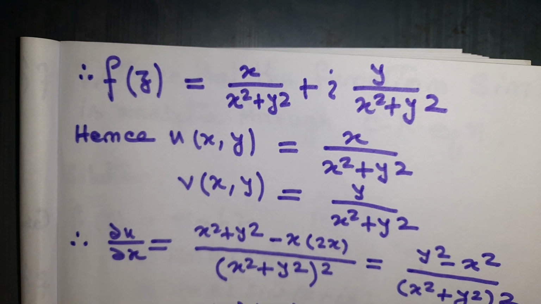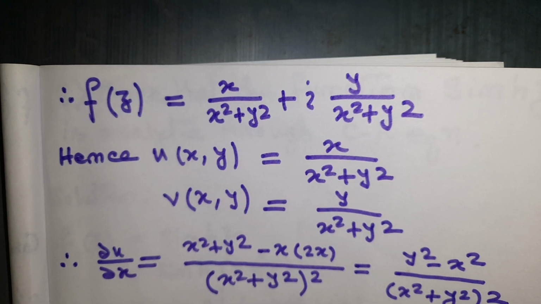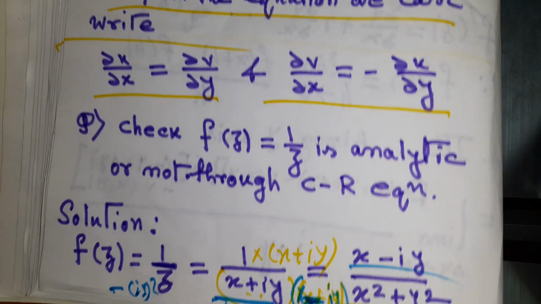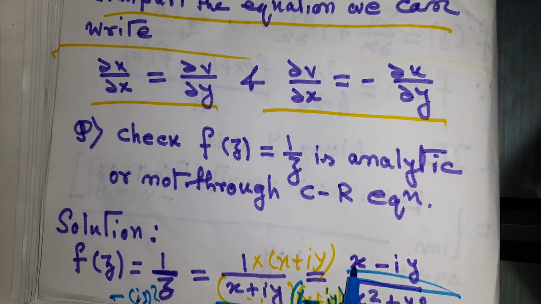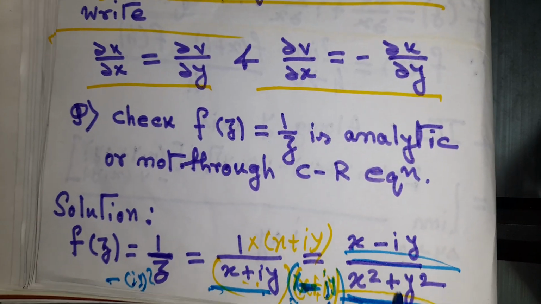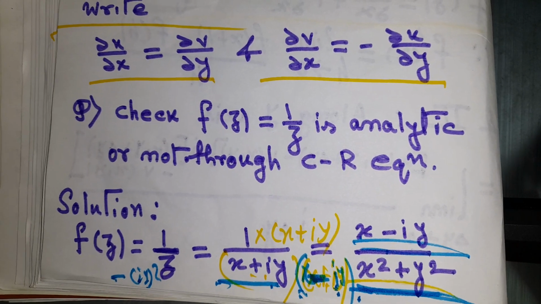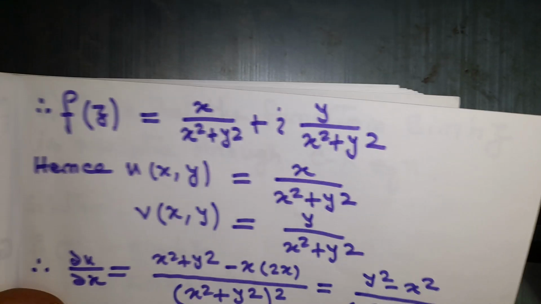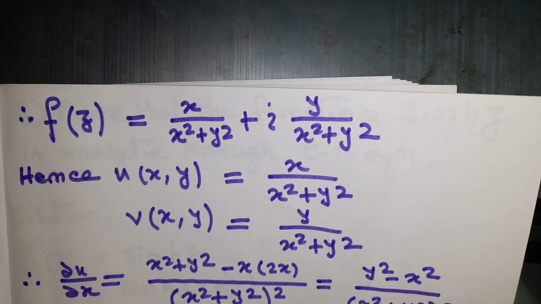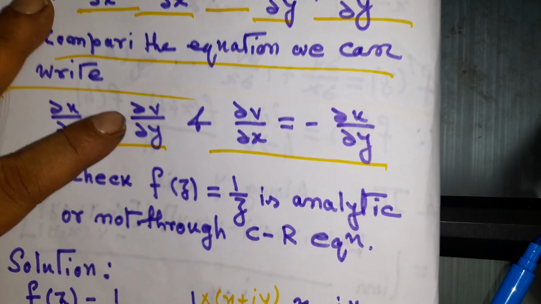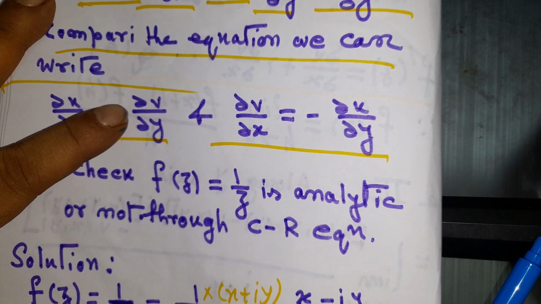So f(z) equals x minus iy by x square plus y square. We can write this as x by x square plus y square minus iy by x square plus y square. Sorry, I think I made some mistake here, it is x minus iy, so this will be minus iy.